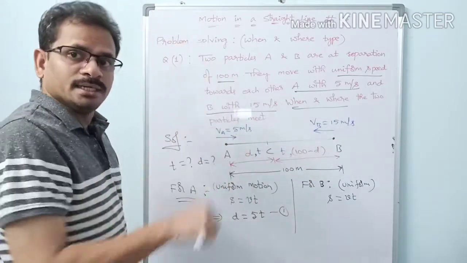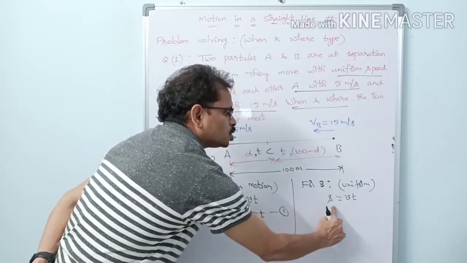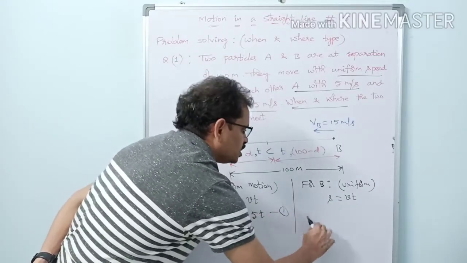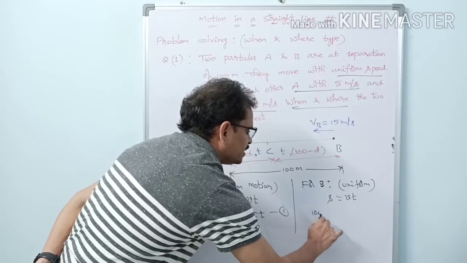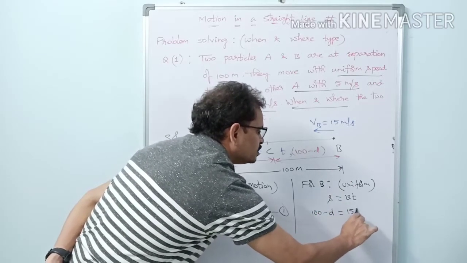You have to check the previous videos for that. So for B, uniform motion, the equation is S equals Vt. What is S here? 100 minus d. This is equal to how much? V is 15, so 15t.